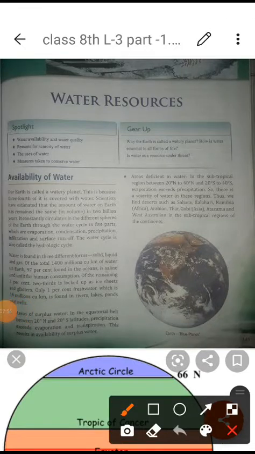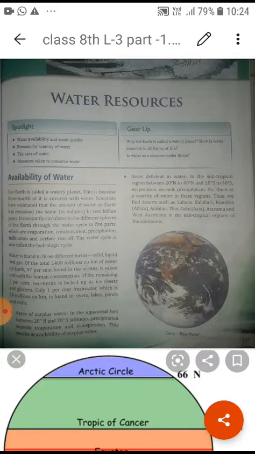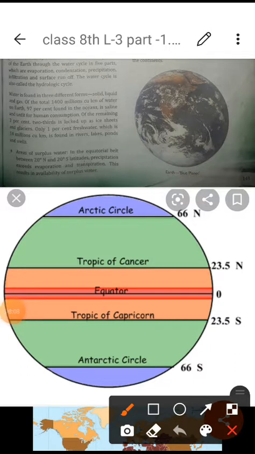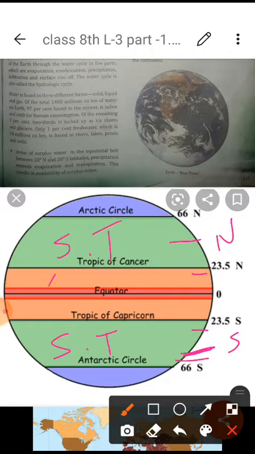Afterwards, the next area is the subtropical regions, between 20° north to 40° north and 20° south to 40° south. It means after the tropical area we have the subtropical area, from 20° to at least 40° on the north side, and the same on the south side. Both are subtropical, ST. This area is the tropical zone and afterwards the subtropical zone.